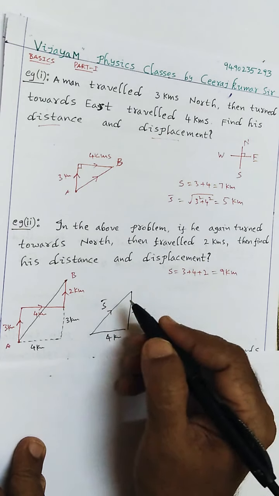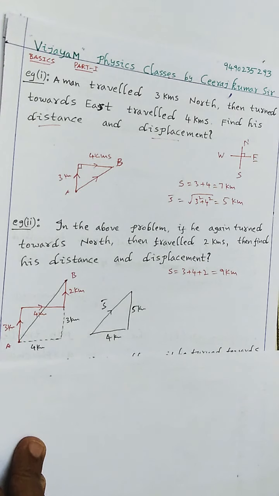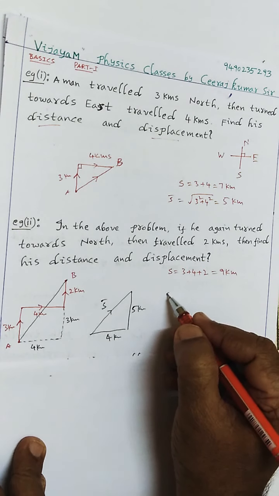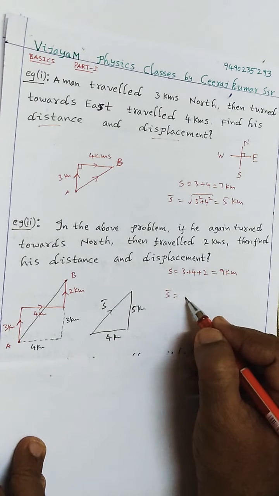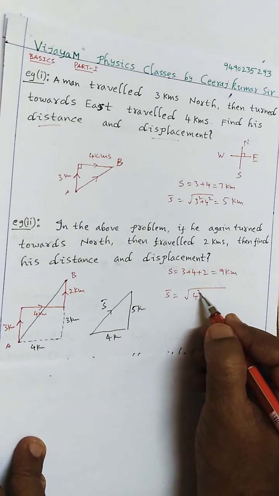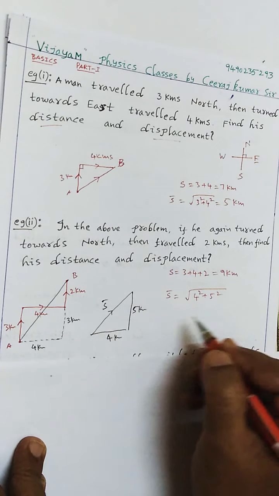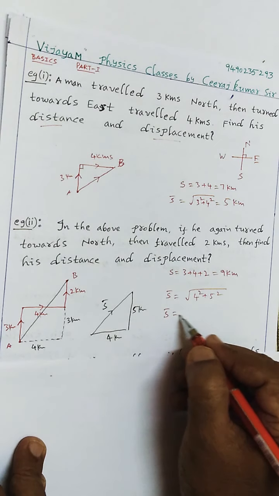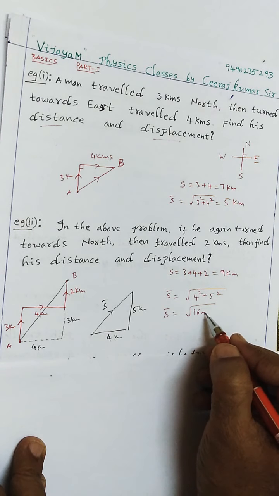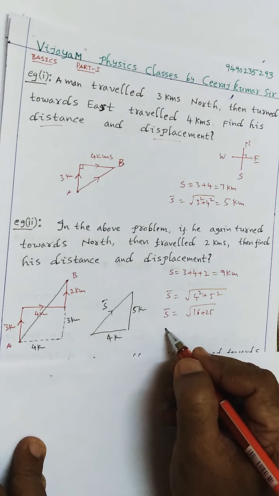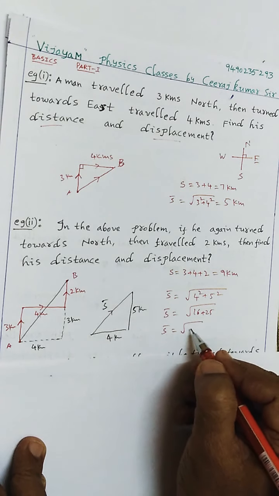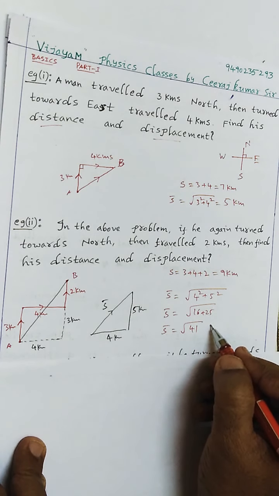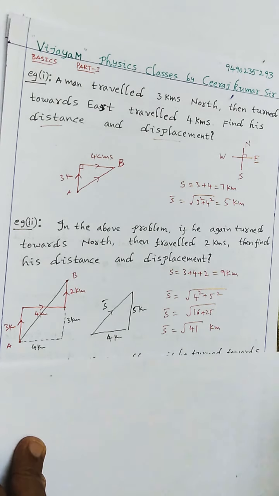So this is the displacement. The displacement is nothing but root over 4 square plus 5 square, that is 16 plus 25. Therefore, the displacement is the square root of 41 kilometers, which is definitely less than 9 kilometers.